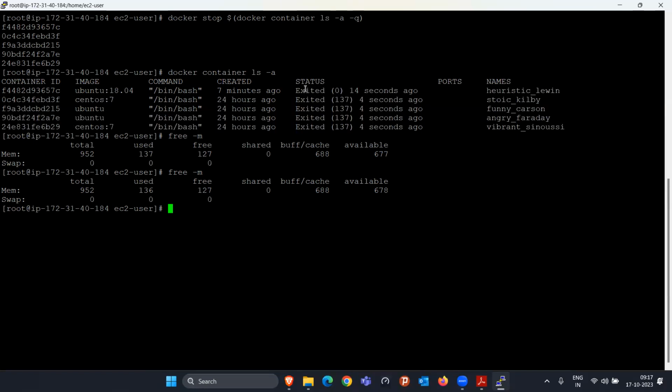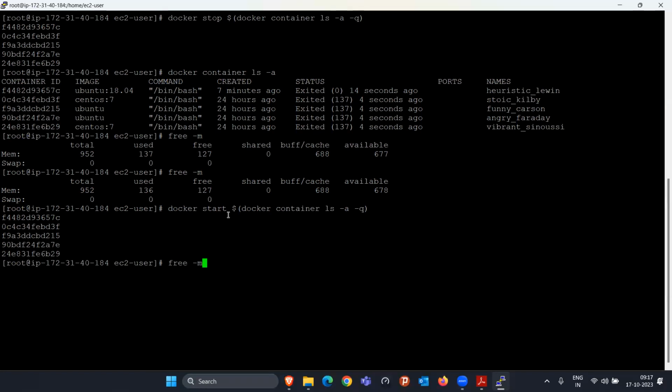Let's start all the 5 containers and see how much RAM they consume, because our EC2 instance is running with only 1 GB RAM. In 1 GB RAM, we are going to run 5 containers. Let's see whether we will be able to or not. If I again do docker start, they started all the containers, but now if I do free -m, you can see 118 MB RAM is still remaining. That means they took less than 10 MB of RAM.